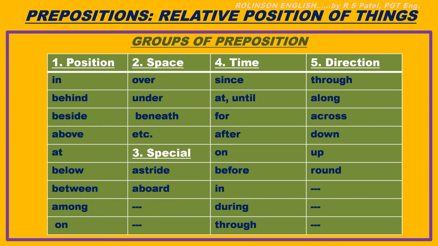Some special prepositions are there: astride, aboard. Then prepositions of time: since, at, until, for, after, on, before, in, during, through. And at last, prepositions of direction or movement: through, along, across, down, up, round.